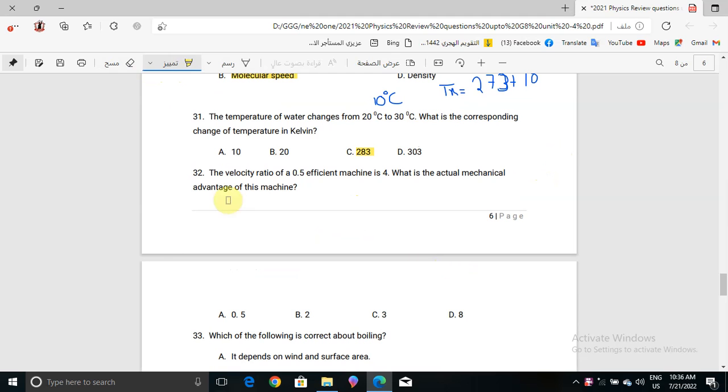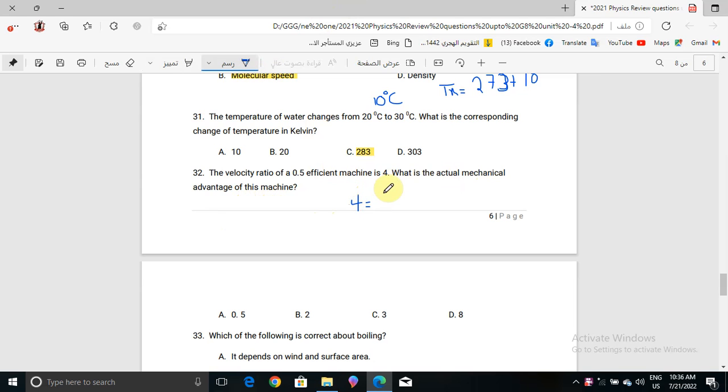Okay, now question number 32: the velocity ratio of a 0.5 efficient machine is 4. What is the actual mechanical advantage of this machine? So what we will do here is that we have 4 as the mechanical advantage for the efficient machine, right?